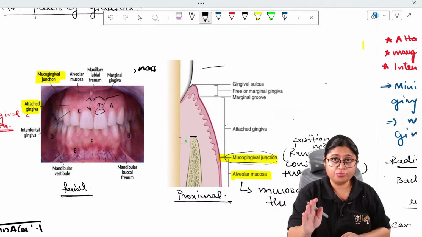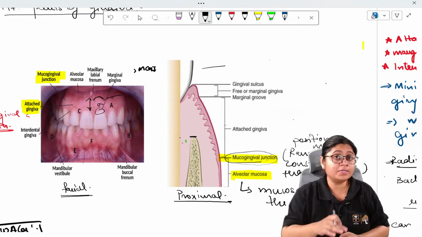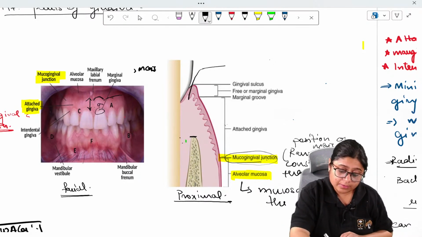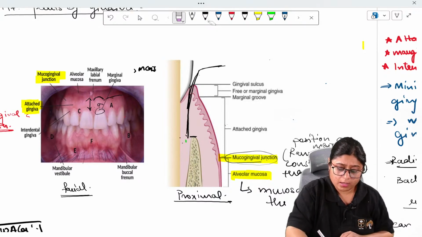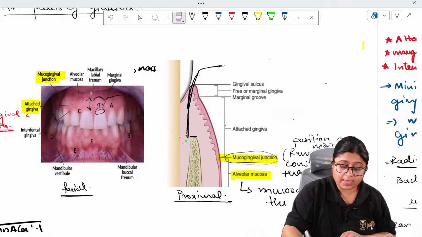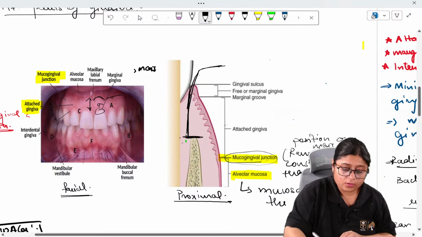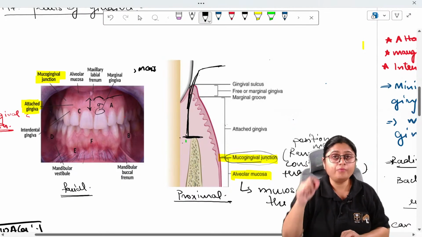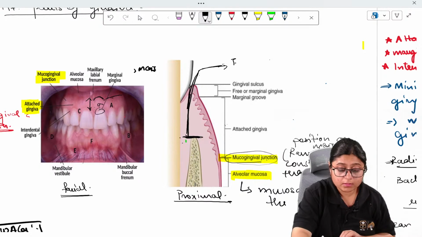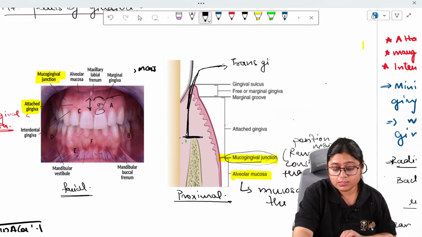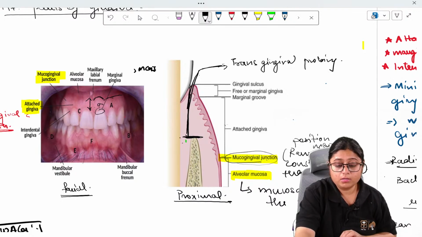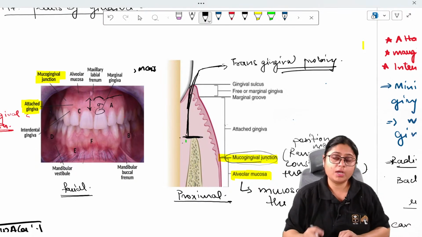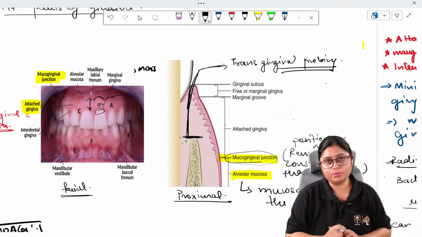Without infiltration, you cannot do this because it is painful. Then I'll know the exact location of the bone. That is called transgingival probing.